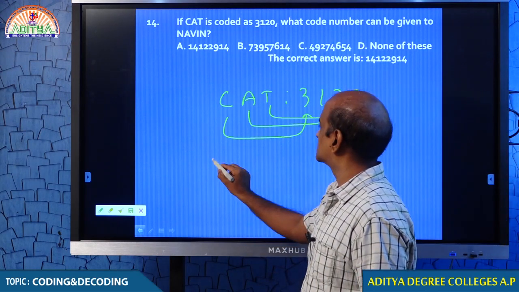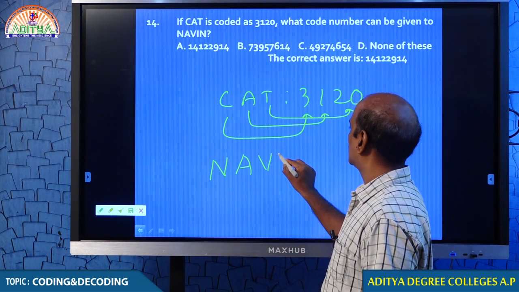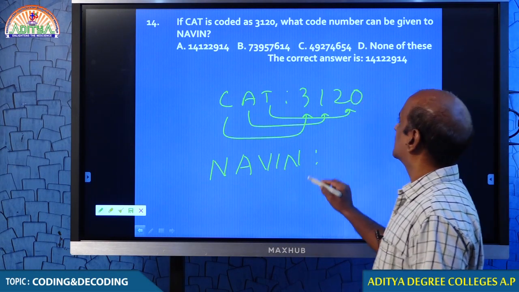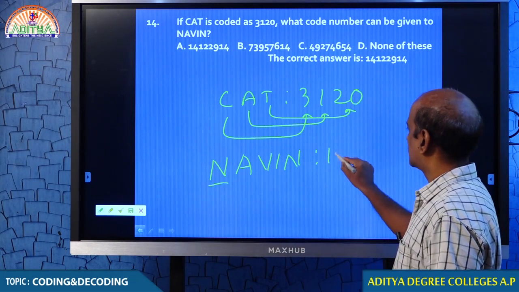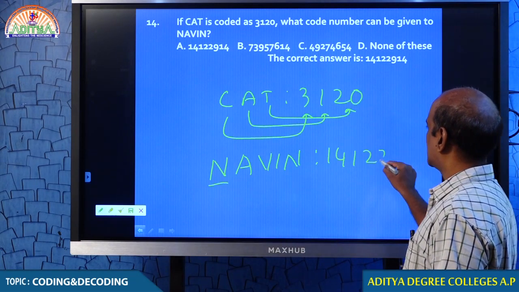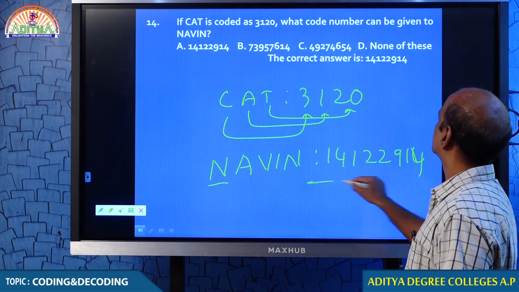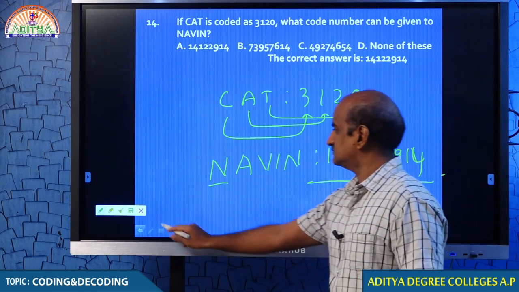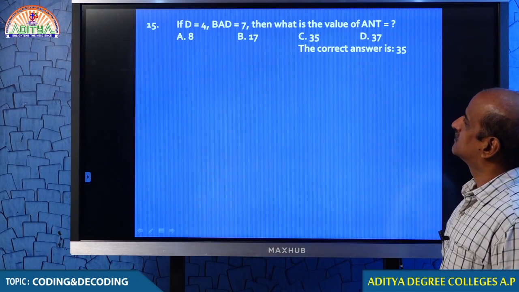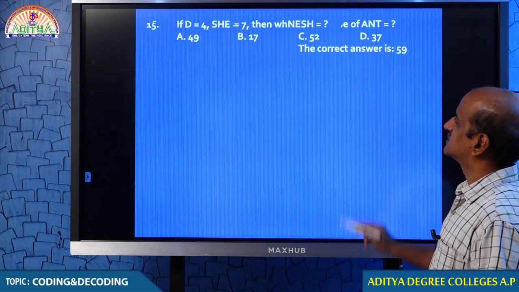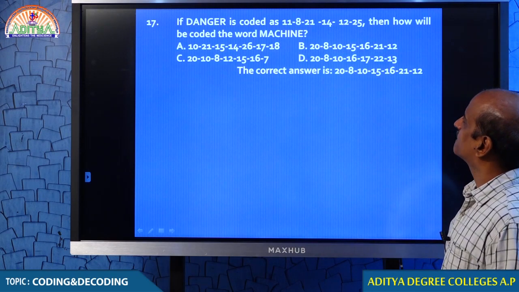Now the question is, how is Naveen decoded? Very simple, students. N is 14, A is 1, V is 22, E is 5, E is 5, N is 14. There is your answer. Question number 15, place values, my dear students, nothing more than that. Question number 16, just place values, I don't want to waste your time.